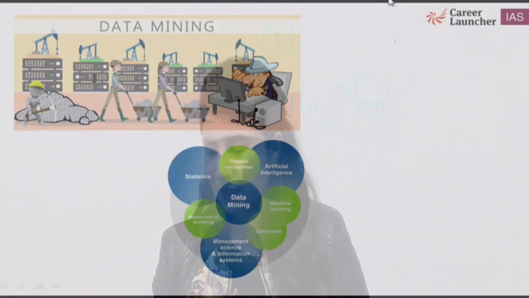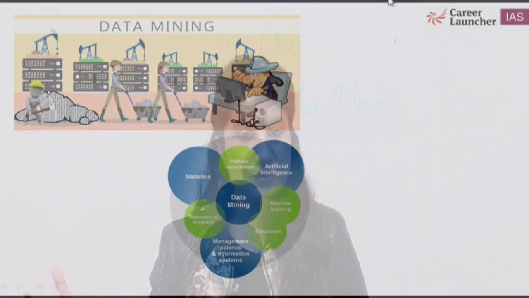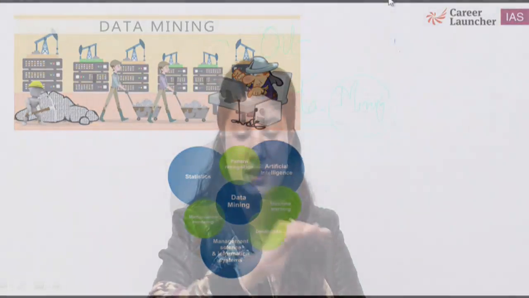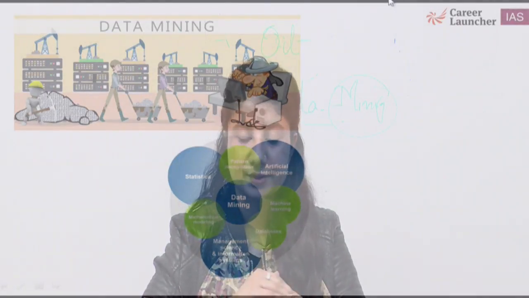Data mining. Mining of minerals and resources takes place, then we do the refining process, and finally they are used. Similarly, data is also mined. Itna data hai, so which data you require? That particular data is used for particular reasons, but every kind of data has to be protected. That is why data protection has been talked about.